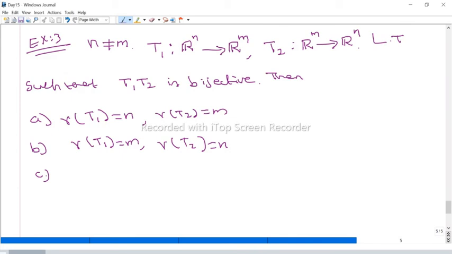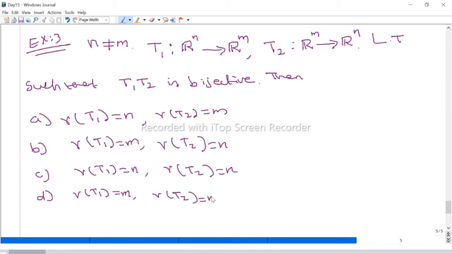The third option, rank of T1 is n, but again the rank of T2 is also n. The last one is both are m. That is, rank of T1 is m, rank of T2 also m. Then which one is correct?